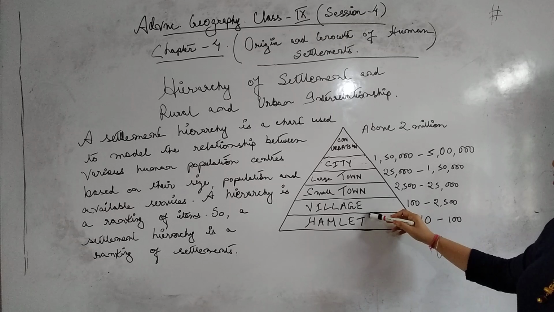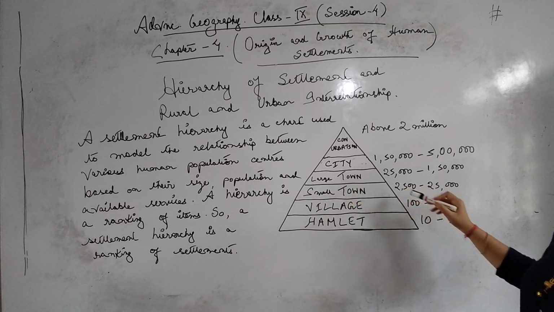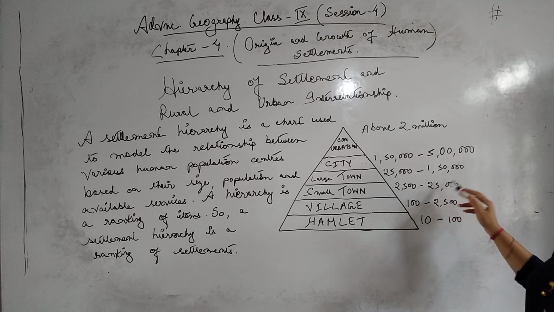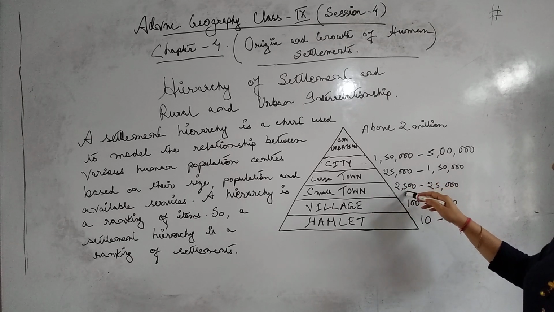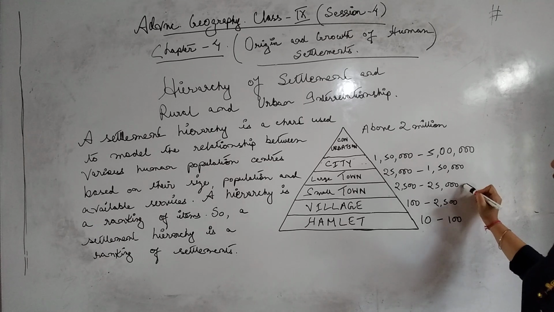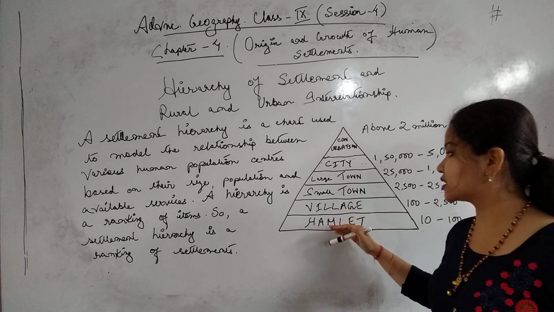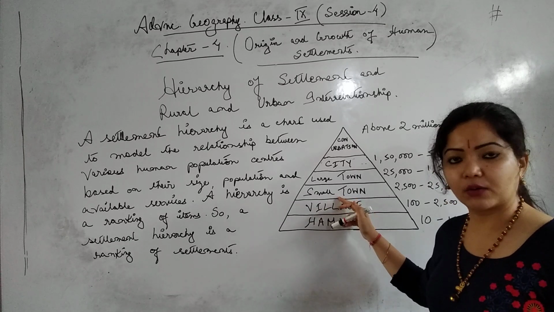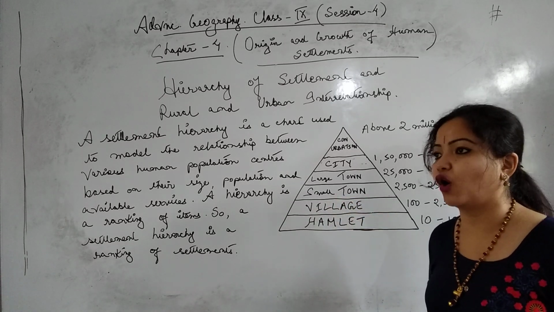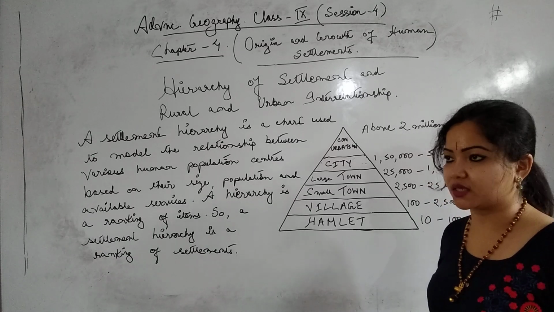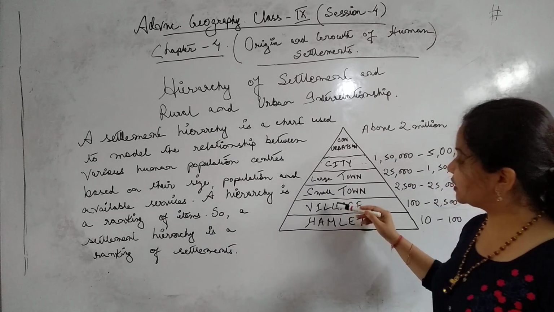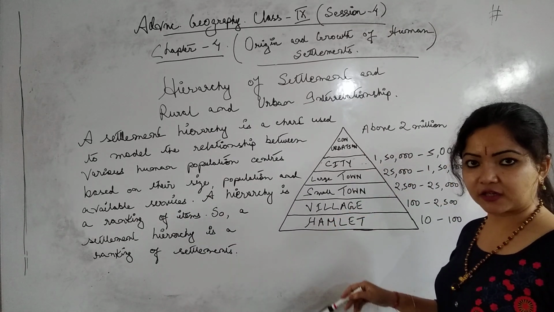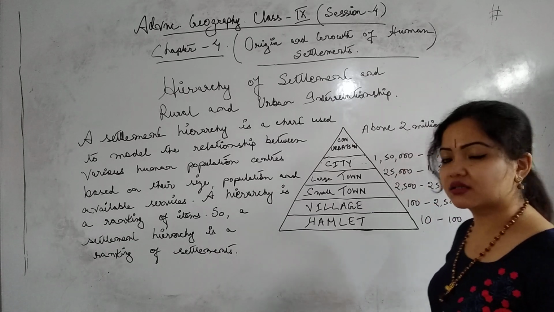Then after the village we can develop one small town. The population here is about 2,500 up to 25,000. Where we find a population of 2,500 up to 25,000, we can say it is the transformation from village to small town, and here we can see some cottage or small scale industries. That means it depends on the population and available services. In the hamlet and village only, we can say there are primary sectors, as we have already discussed in our last sessions.